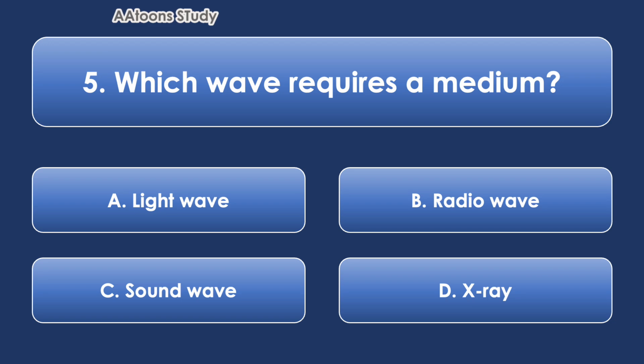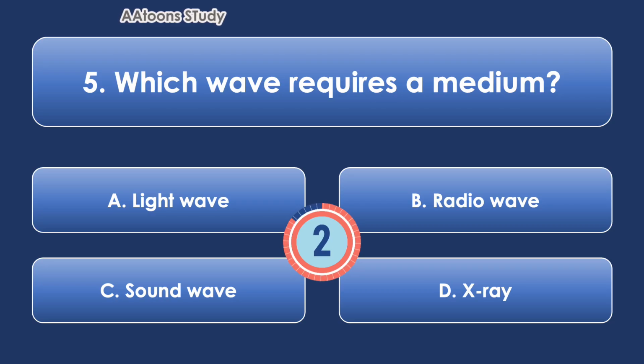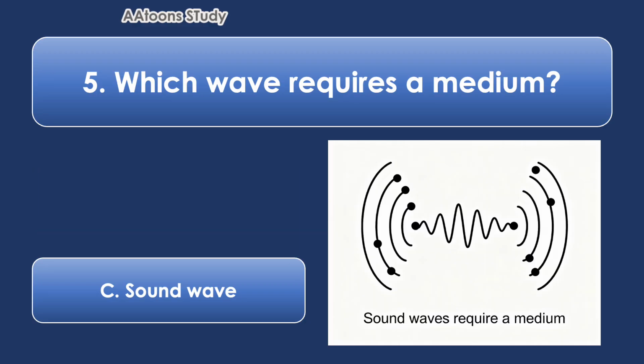Which wave requires a medium? Sound wave. A sound wave needs a medium to travel. This means it must move through something like air, water, or a solid. Sound travels by making the particles in these materials vibrate.